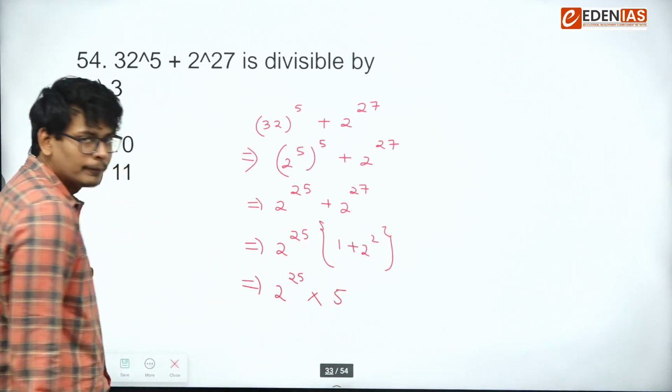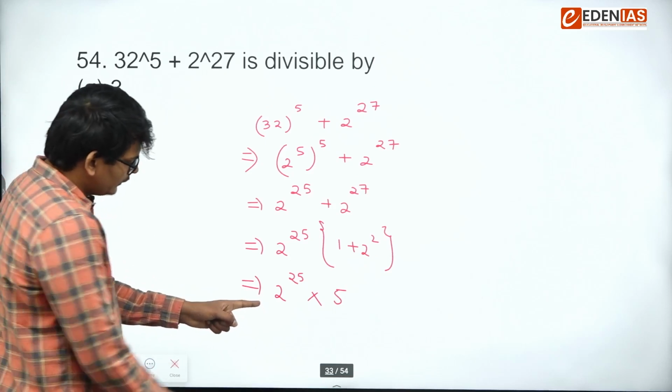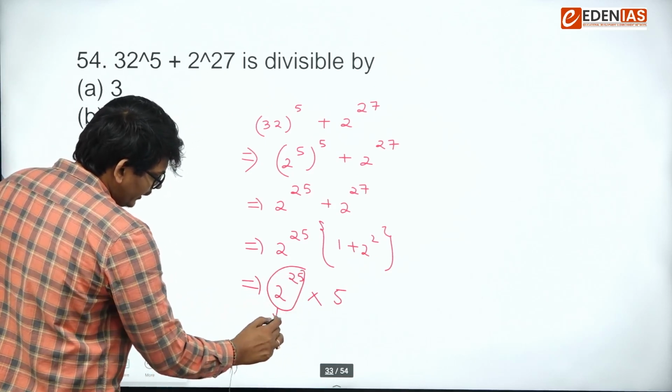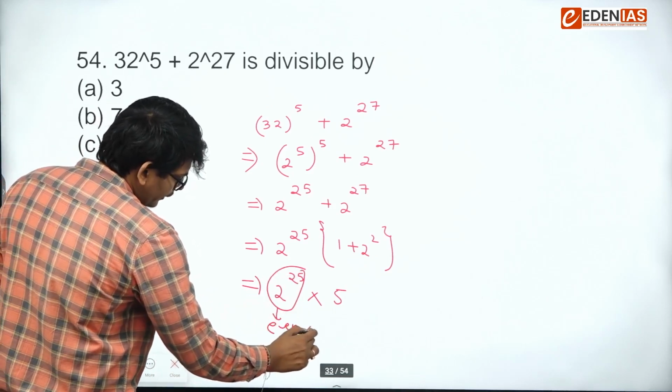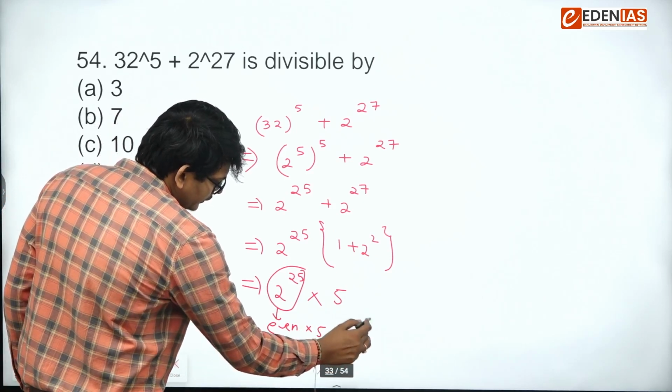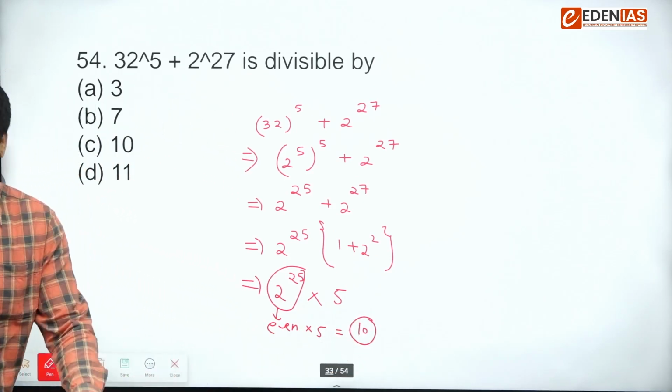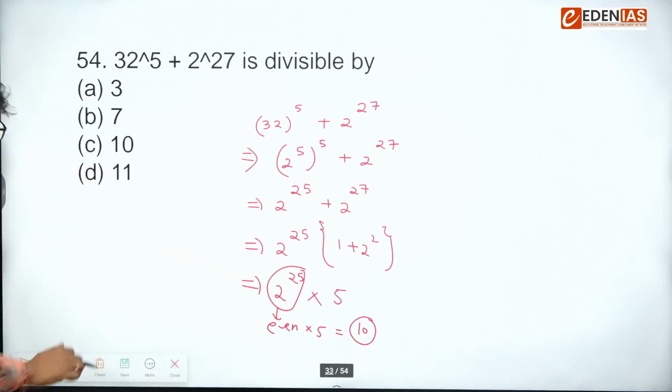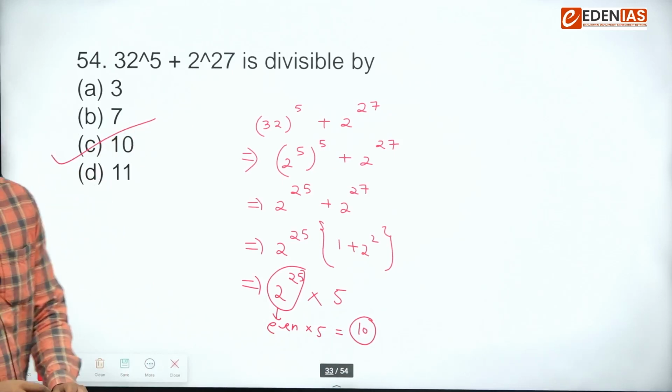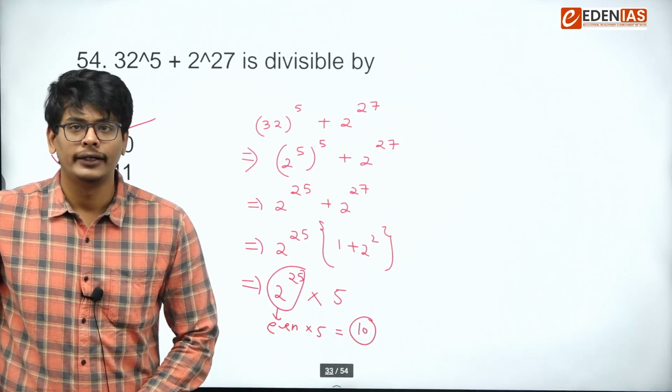4 plus 1, 5. And this is an even number. You can see this is an even number. Even into 5. That means, can I say that number is a multiple of 10? So that's why answer is 10. It is always divisible by 10.